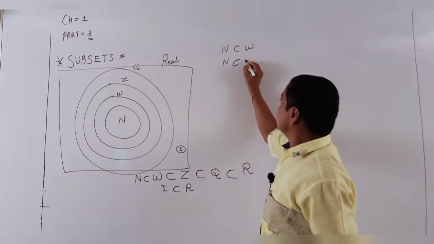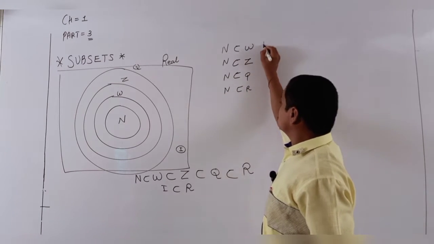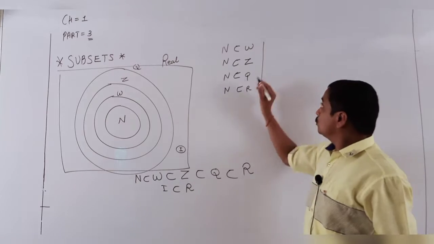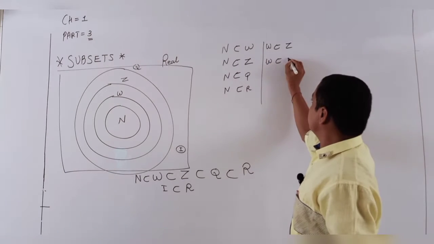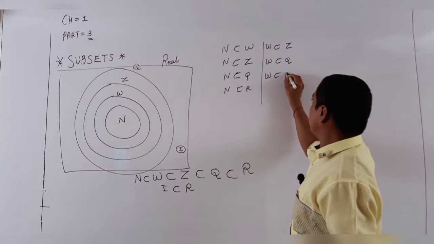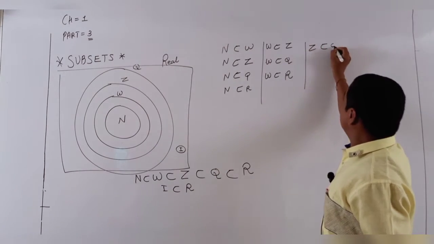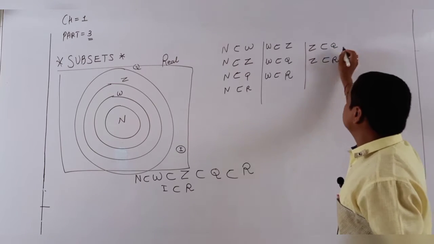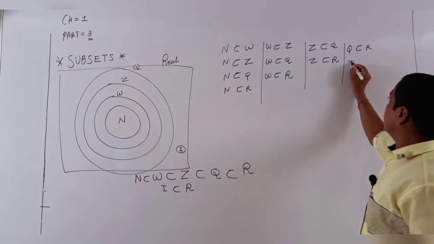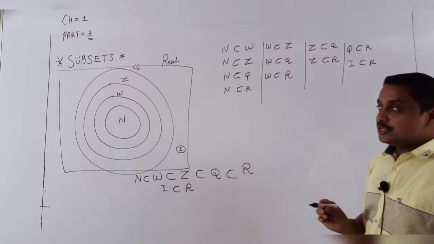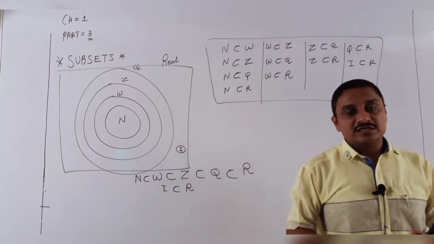N subset of Z, N subset of Q, and N subset of R are true. Similarly, W is a subset of Z, W subset of Q, and W subset of R. Z is a subset of Q and Z is a subset of R, and lastly Q is a subset of R. And one more: I, the irrationals, is only a subset of R. So these are all short definitions with related examples of subsets.